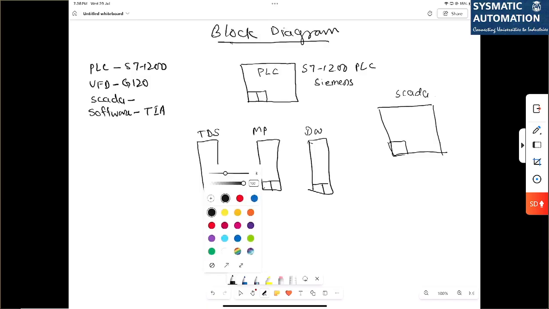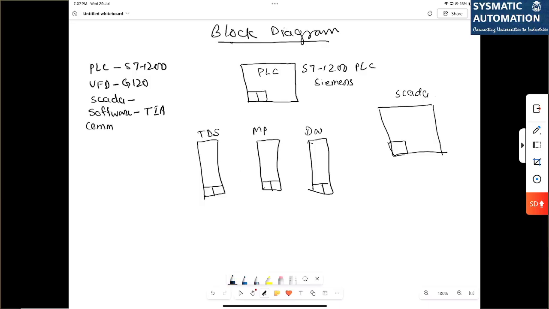Let's see how the communication was connected between PLC, VFDs and SCADA. The communication we used is Profinet, which is called IE, which means Industrial Ethernet.